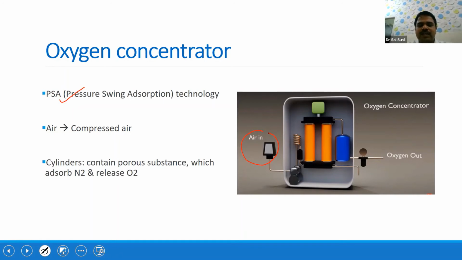The air goes in and it will be compressed. After that there will be two cylinders which contain a porous substance called zeolite. Basically, it will absorb the nitrogen and release only oxygen subsequently, and there the pressure tank will be there and subsequently it will come out. This is the basic principle in the oxygen concentrator. It takes up the nitrogen and releases oxygen.